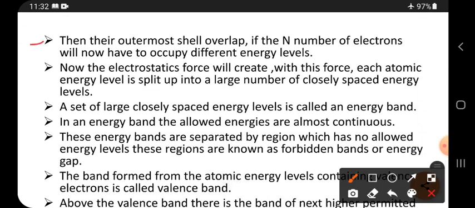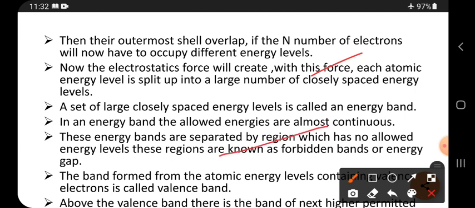Then their outermost shells overlap. If there are n atoms, n electrons will now have to occupy the different energy levels. So all the energy levels may be occupied by the electrons. Now the electrostatic force will act, and with this force each atomic energy level splits into a large number of closely spaced energy levels.